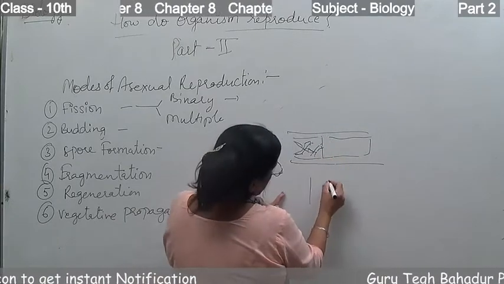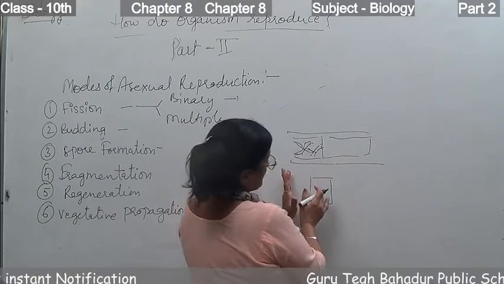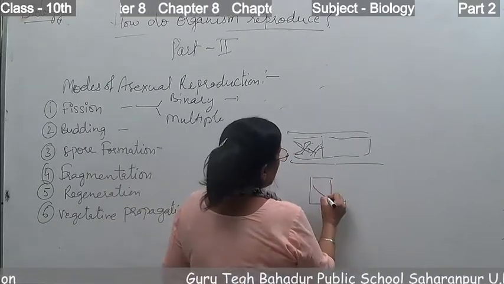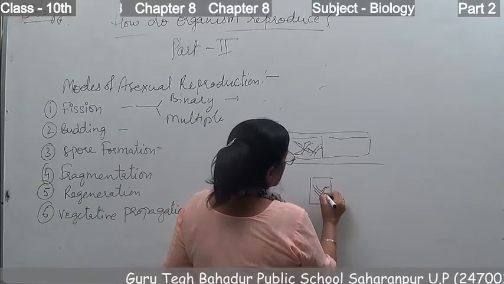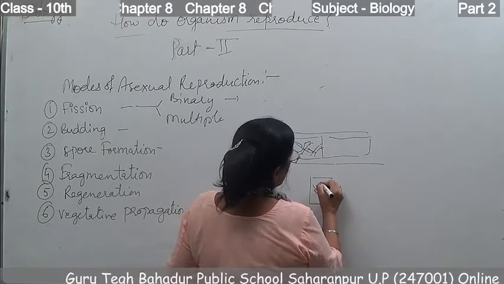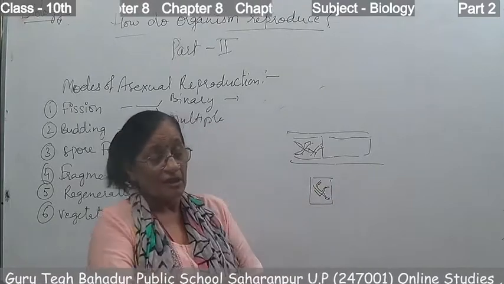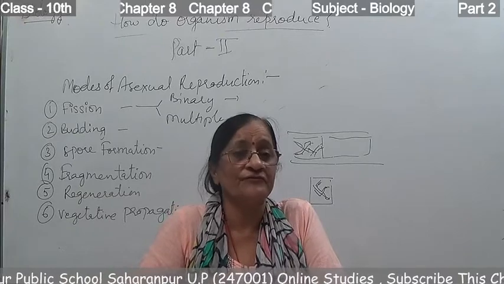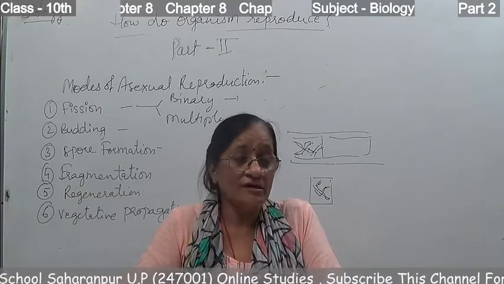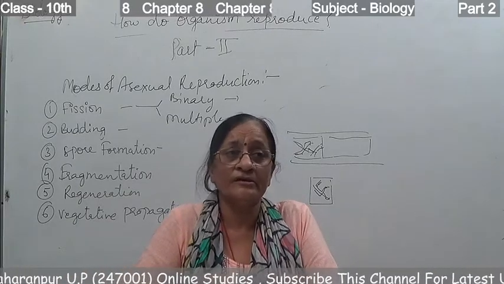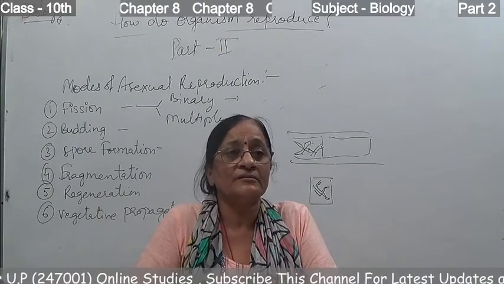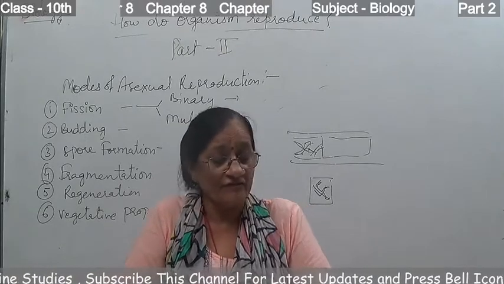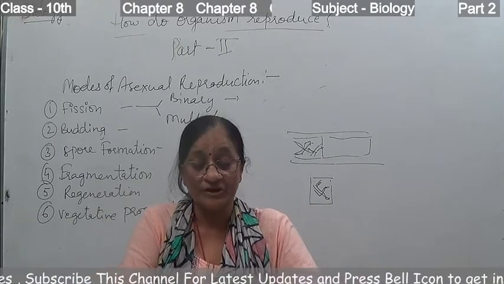When the part of the Spirogyra is cut into pieces, each part has the capacity to develop into a new organism. This occurs during favorable conditions, when moisture, temperature, nutrients and light are available. Then the process of fragmentation occurs.